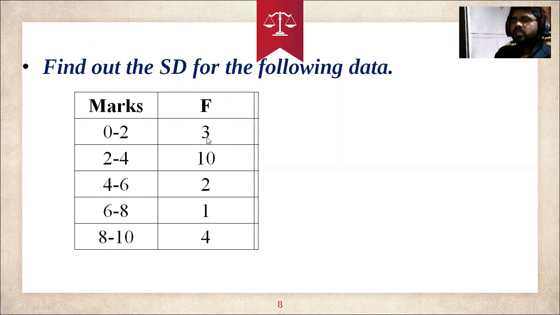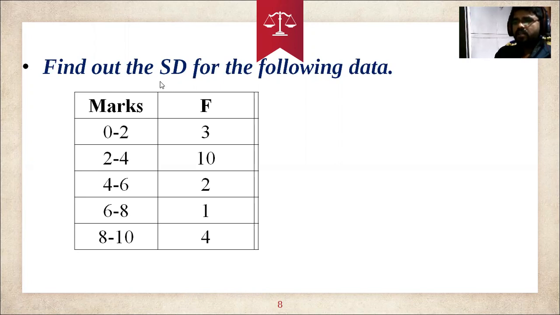Here, 3 students got 0 to 2 marks. 10 students got 2 to 4 marks. 2 students got 4 to 6 marks. 1 candidate got 6 to 8 marks. And 4 candidates got 8 to 10 marks. This is the question they have given in order to find the standard deviation.